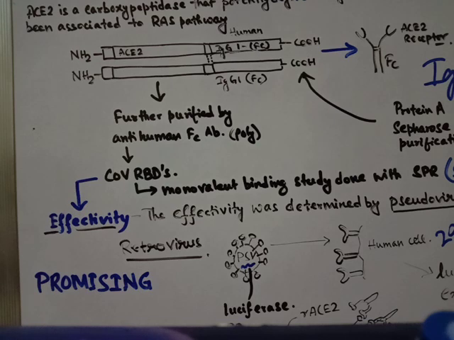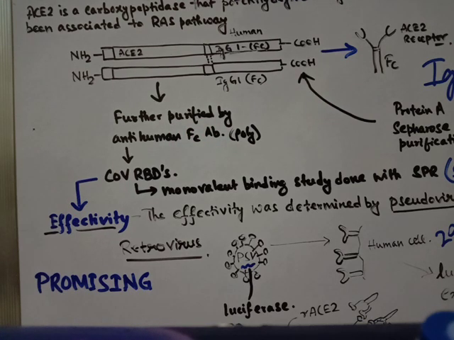In the paper published in Nature Journal, they did a second purification, and this purification was done with an anti-human Fc antibody. So the antibody which they used for purification of the mother antibody over here is another antibody which is against the Fc part of this antibody. Also it was a polyvalent antibody. Basically this antibody bound to this antibody, helped in precipitation of these antibodies, and was used to purify the antibodies further from other junk materials in the cell culture.